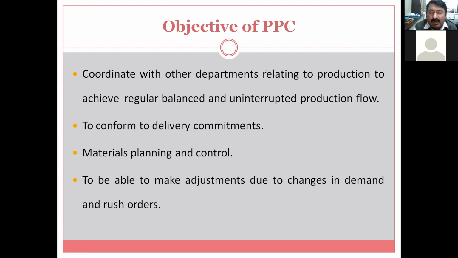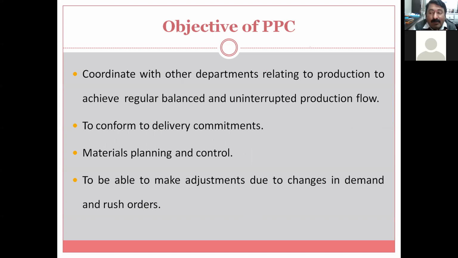Coordinate with other departments relating to production to achieve regular, balanced and uninterrupted production flow. Very important. Production is not only one department's task. Coordinate with other departments. With stores, as far as material is concerned, taking the material from stores with whatever certification is there.